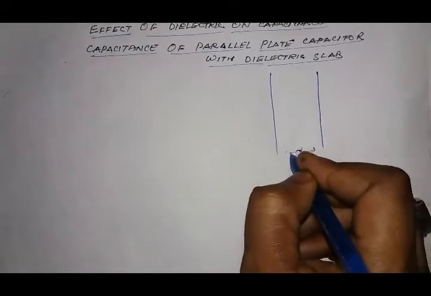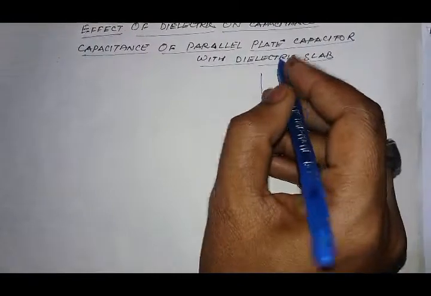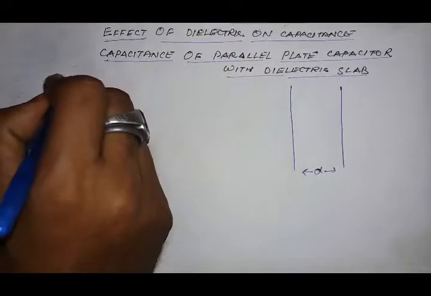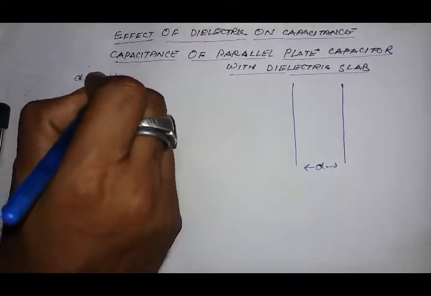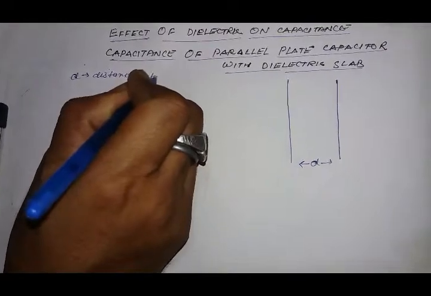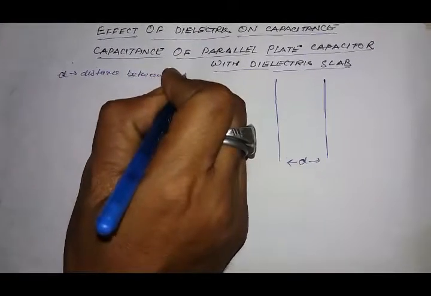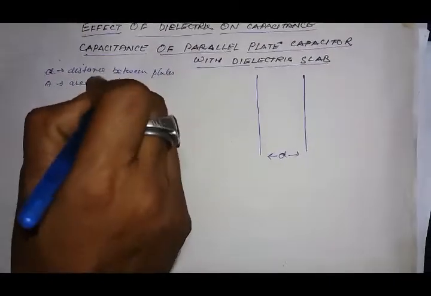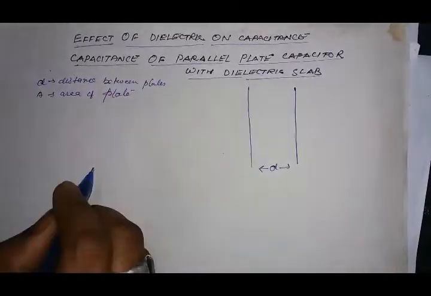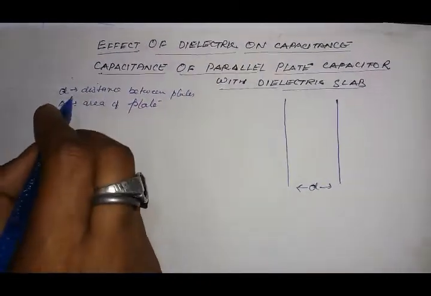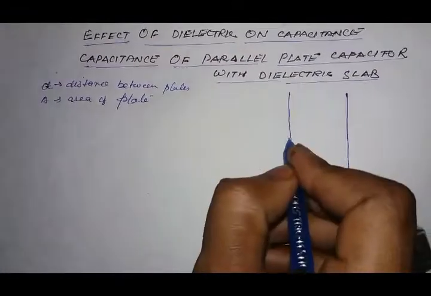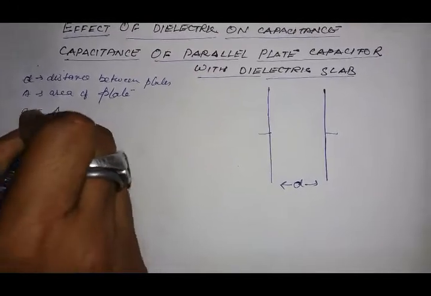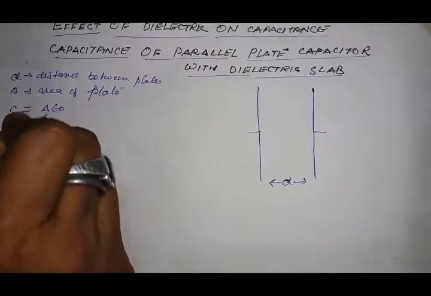Let d be the distance between the two plates, and A the area of the plate. Now the capacitance of this capacitor is given as C equal to A epsilon naught upon d.